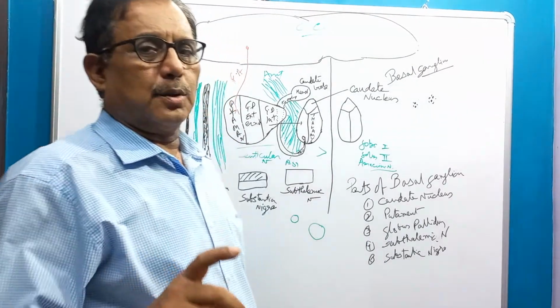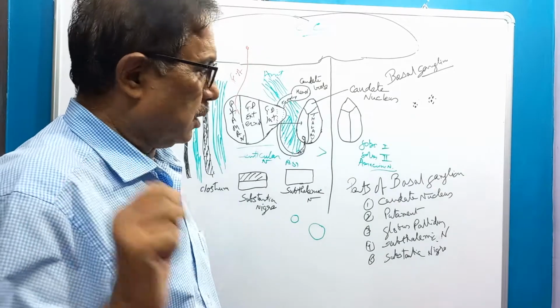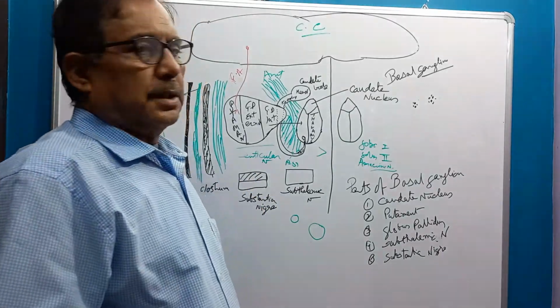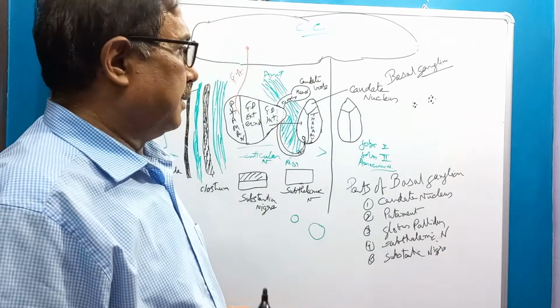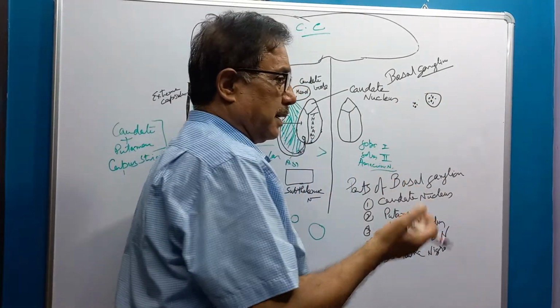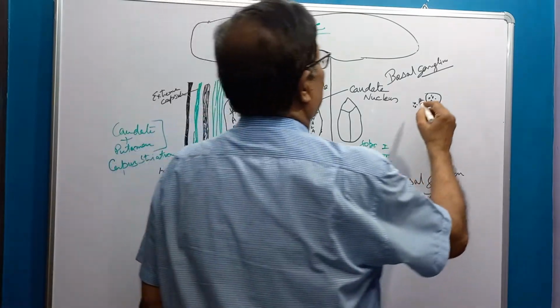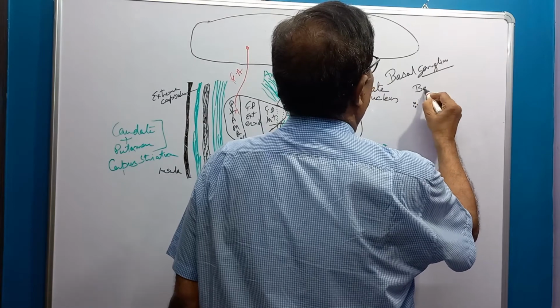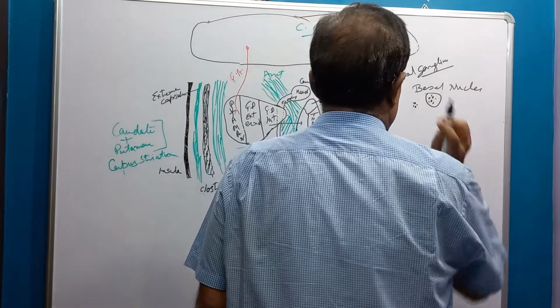Number one, and number two, ganglia are not surrounded by fibrous tissue or axons, but these nuclei are present inside the central nervous system, and they are surrounded by a capsule of white matter. So the better term nowadays is basal nuclei.